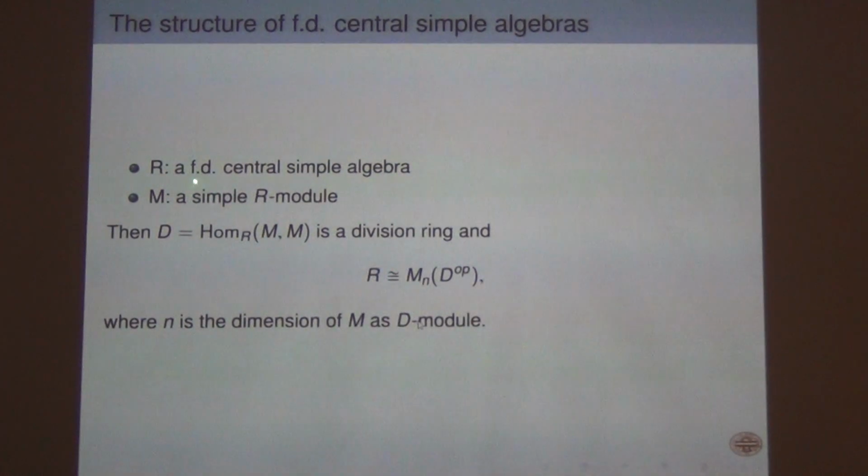One property is that if you take a simple R-module M and take the R-homomorphisms from M to M, then that happens to be a division ring D, and this algebra becomes a matrix algebra over the opposite ring of D, which is also a division ring. So a finite dimensional central simple algebra is isomorphic to a matrix ring over a division algebra. The size and the division algebra are uniquely determined by R.